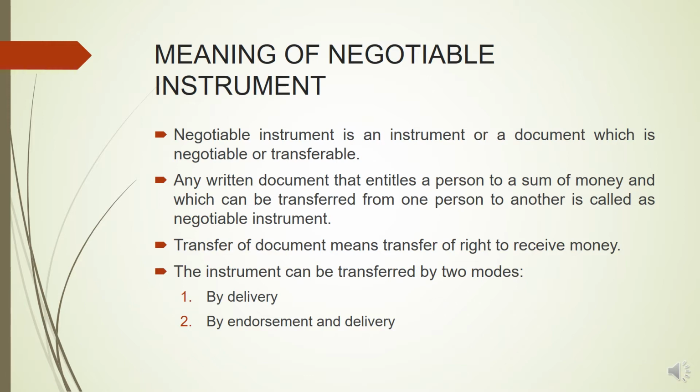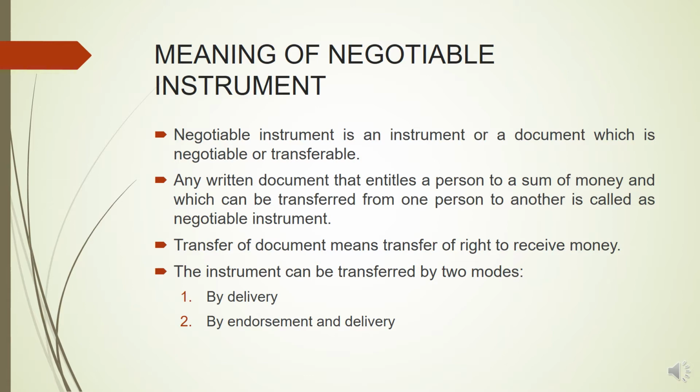The negotiable instrument is a kind of document which is in writing, which entitles the holder of that instrument to a particular amount of money on a particular date. So whosoever has the possession of the document, that person is entitled to receive a sum of money on a particular date that is mentioned on that instrument. So negotiable instrument is nothing but a written document which certifies that a particular person written on that instrument will get a particular amount of money on a particular date. Transfer of document means transfer of right to receive the money.